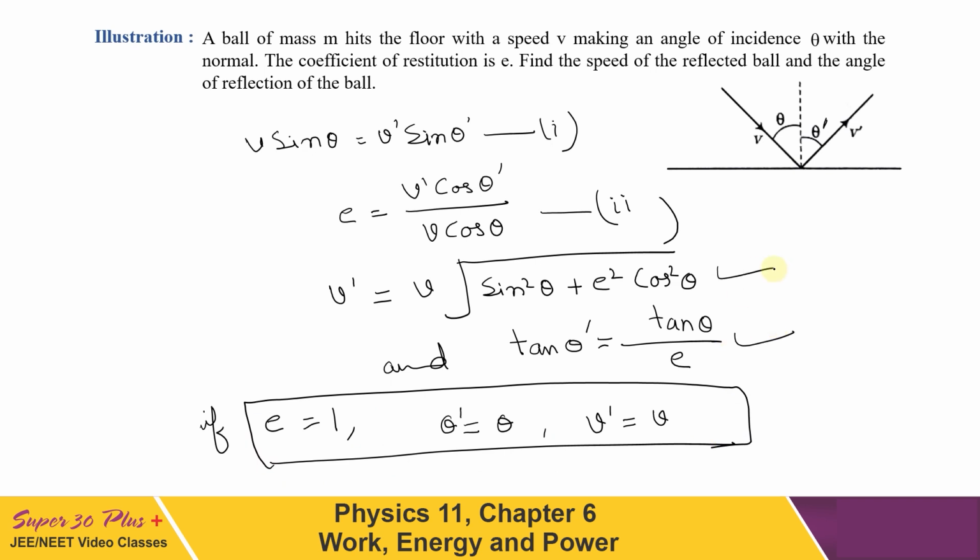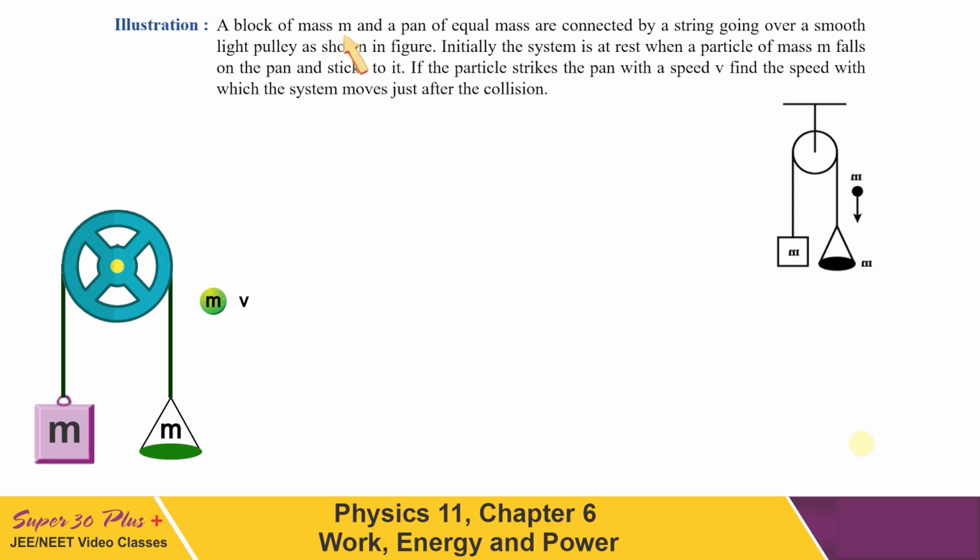Now let's see the next question. A block of mass m and a pan of equal mass are connected by a string going over a smooth light pulley as shown here.